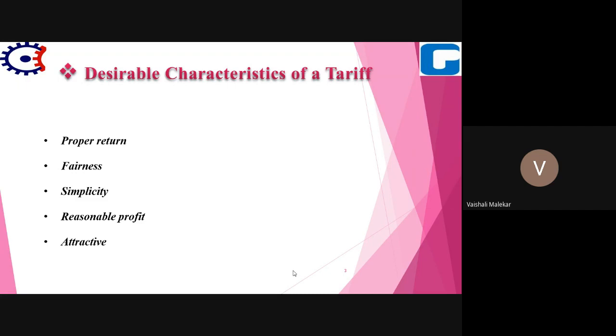The tariff should not be very high. If it is at a very high rate, then fewer consumers will use it. Electricity should be used by the maximum number of people, and that's why it should be attractive.